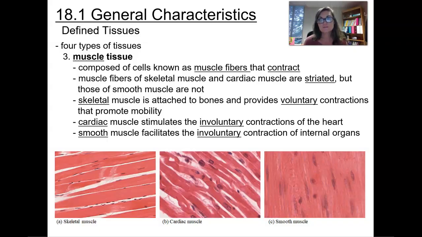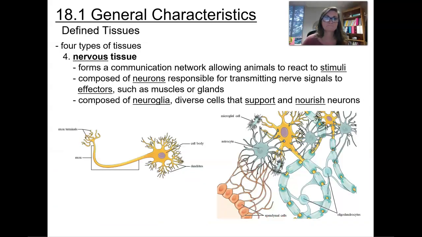Smooth muscle also is going to be involuntary, and these contractions are going to happen in spots like blood vessels and in hollow organs within the body or within the intestine.